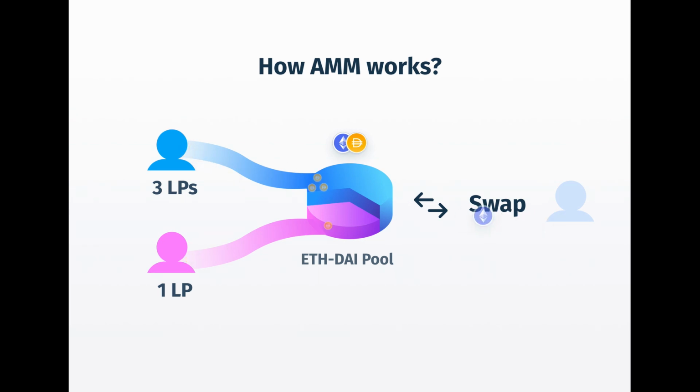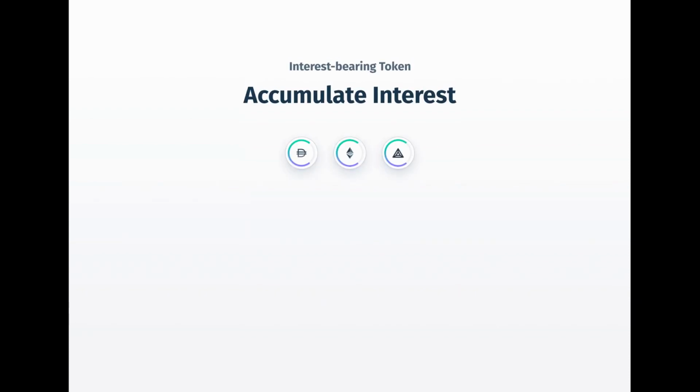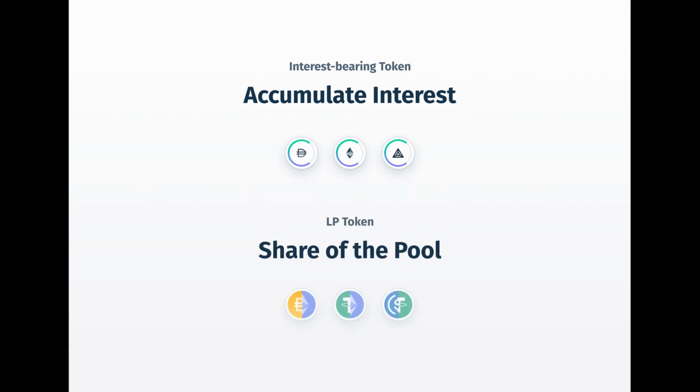There are many strategies in DeFi that combine decentralized lending and swapping protocols. This is facilitated by special DeFi tokens. For example, an interest-bearing token provides a way to track and redeem a deposit plus accumulated interest in a lending protocol, whereas an LP token given by a DEX represents an LP's share of a given liquidity pool.